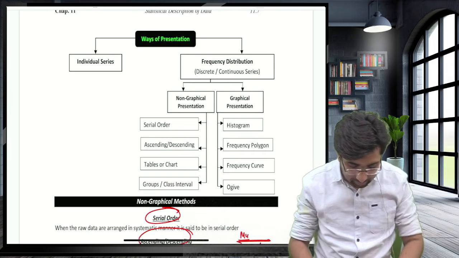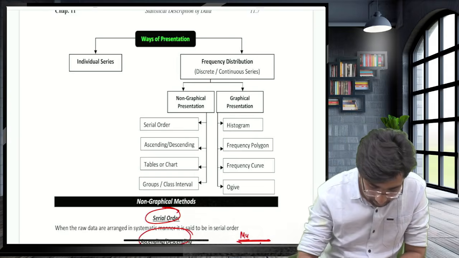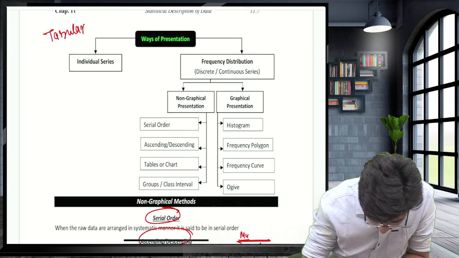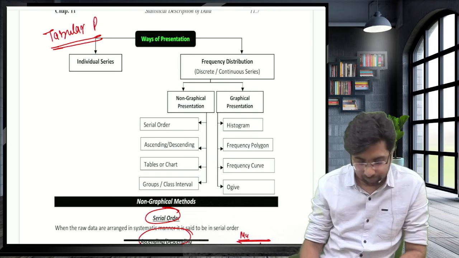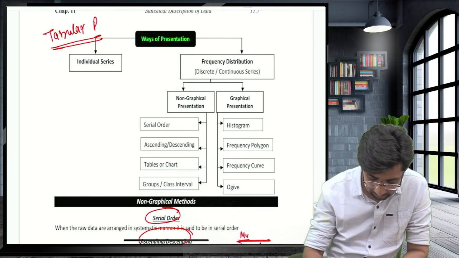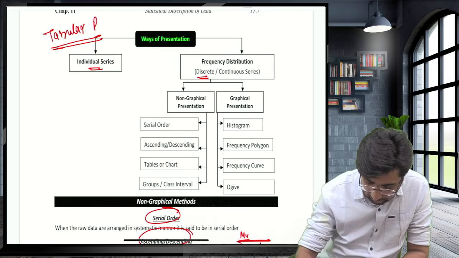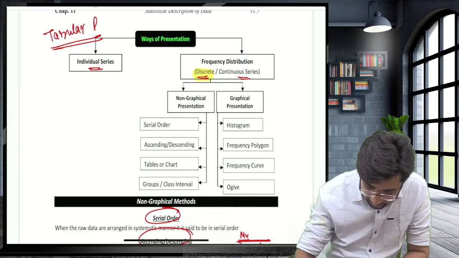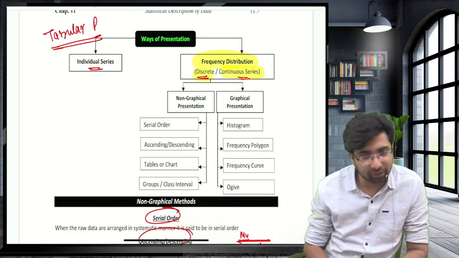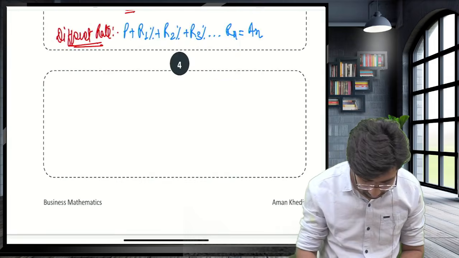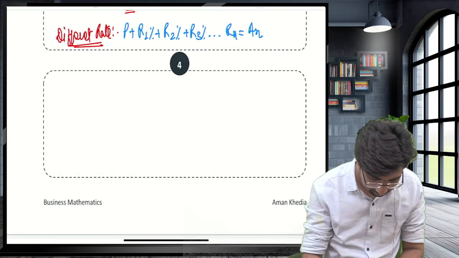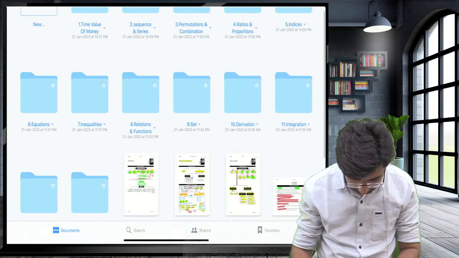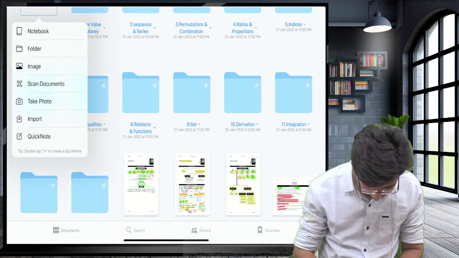Okay, guys, tabular presentation consists of three things: individual series, discrete and continuous series. A discrete and continuous series means when we have the frequency, we have observations like, wait a second, guys.